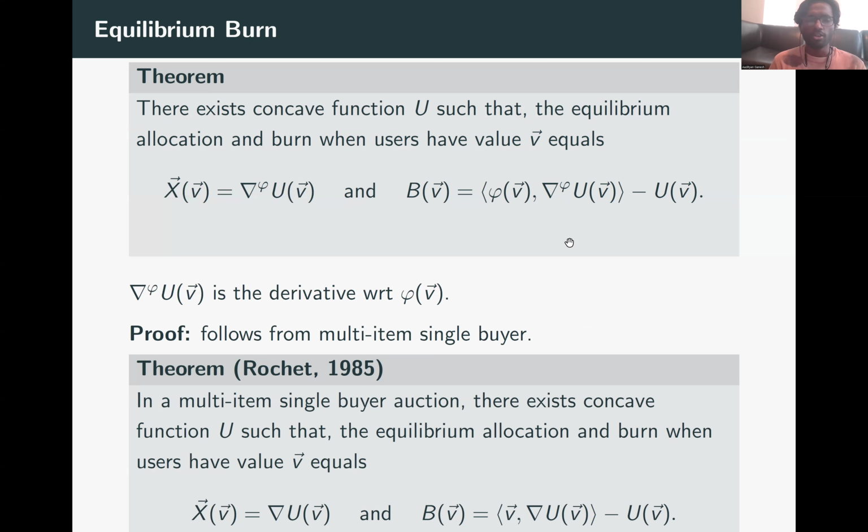The proof follows immediately from our multi-item single buyer reduction. This is due to Rochet in his 1985 paper. In any multi-item single buyer auction, he argues that there exists a concave utility function u such that the equilibrium allocation and burn is the gradient of u, and the payment is the dot product of v and the gradient minus the utility function itself. So the theorem is basically applying Rochet's theorem, but in virtual values, to the TFM environment.